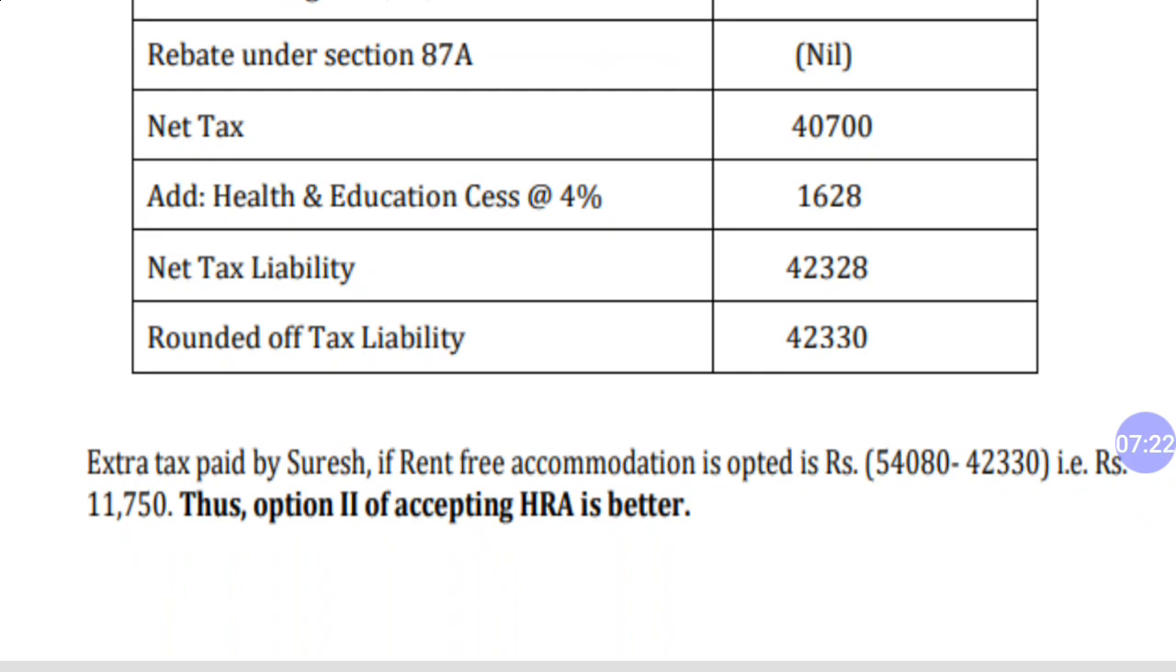So as you can see, extra tax is paid by Suresh if rent free accommodation is opted. In that case, if Suresh opts for the rent free accommodation, he will have to pay 54,080 rupees as tax. When he goes for HRA, he will have to pay 42,330 as tax. Thus, the second option of accepting HRA is better than rent-free accommodation.